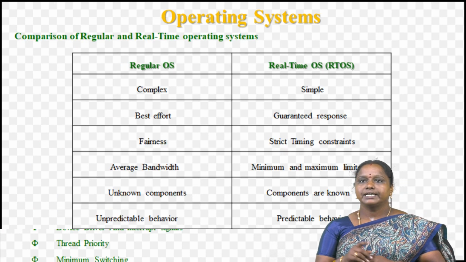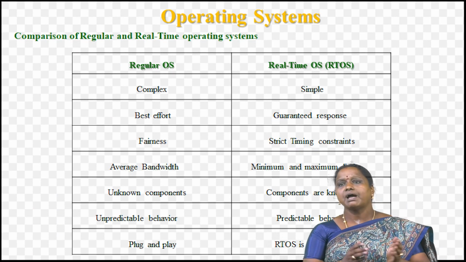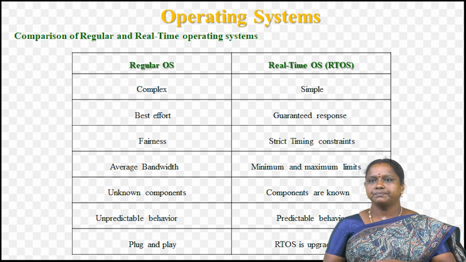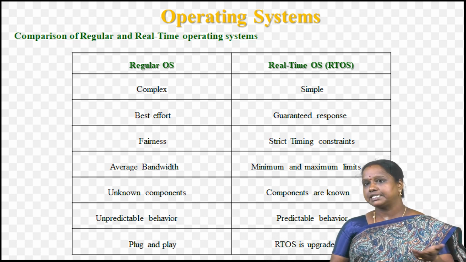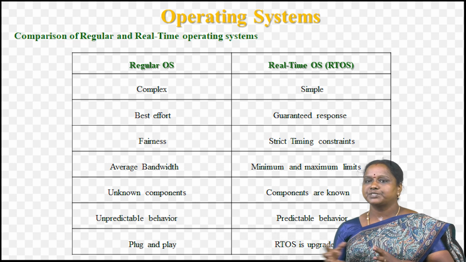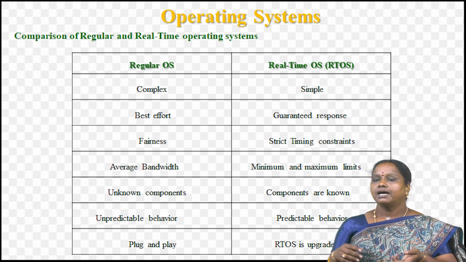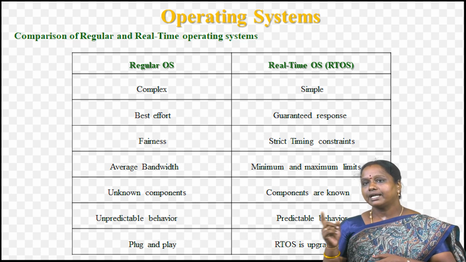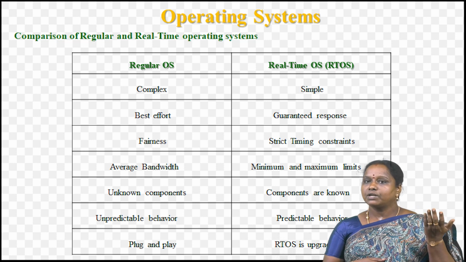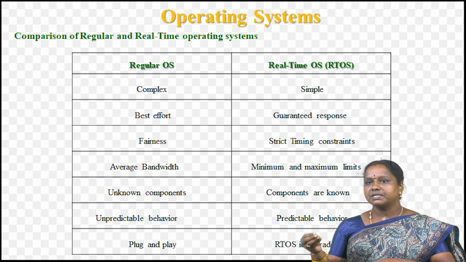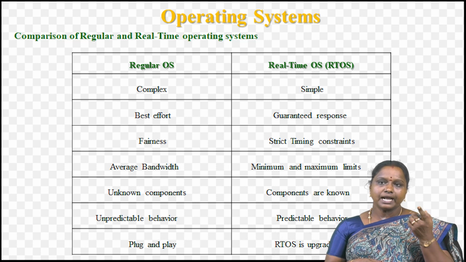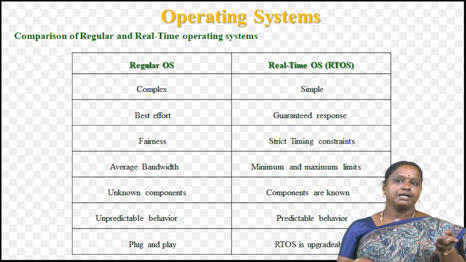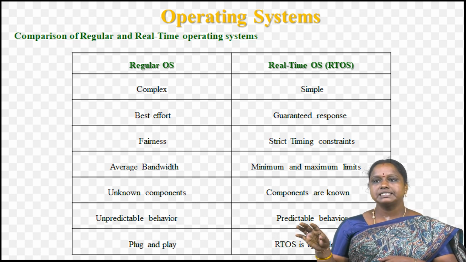Here we see the comparison of a regular operating system and a real-time operating system. Regular operating systems are complex, real-time will be simple. Regular OS is best effort; in real-time OS, it's a guaranteed response. Regular OS has fairness, and real-time OS has strict timing constraints. Regular OS has average bandwidth; real-time has minimum and maximum limits. In regular OS components are unknown; in real-time, components are known. In regular OS there is unpredictable behavior; in real-time, predictable behavior. In regular OS there is plug and play; in real-time OS, an RTOS is not upgradable.